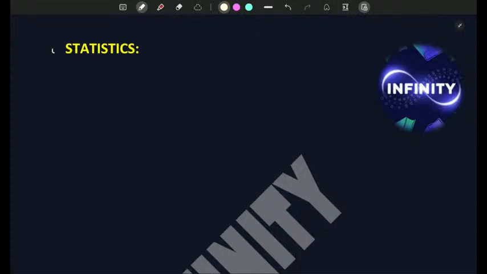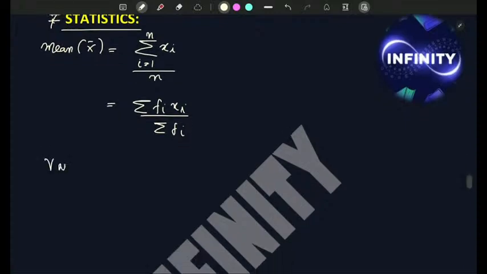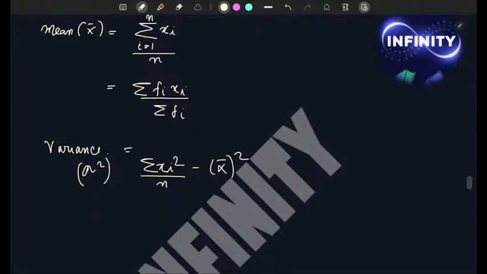So chapter number 7 is statistics. In this chapter you need to know the basic formulas, starting with mean. X bar is equal to summation from i to n by n, and if frequency is given, then fi xi over fi. Variance, I write it with sigma square, is equal to summation xi square by n minus mean square.